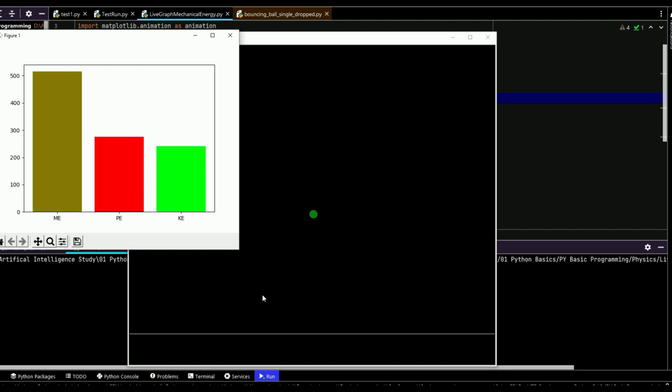Okay. Now, look at the mechanical energy. What is happening? Nothing is happening other than the color change. The height is not increasing or decreasing, but the color is changing. What does it mean? The contribution of potential energy and kinetic energy is changing. Just at the top, mechanical energy is entirely potential energy. And at the bottom, it becomes entirely kinetic energy. Now please make your observation. Let the idea sink in.